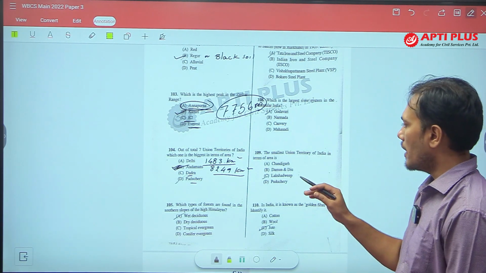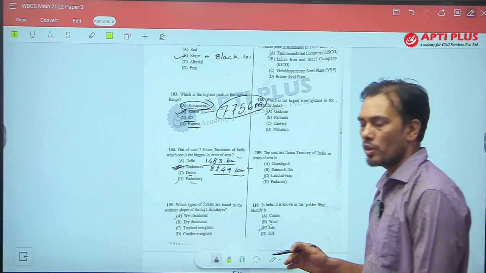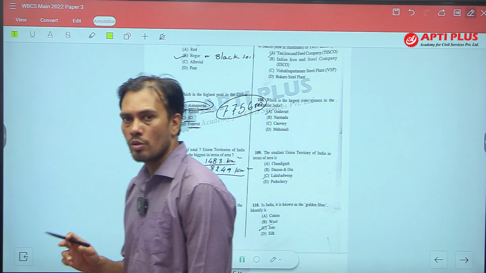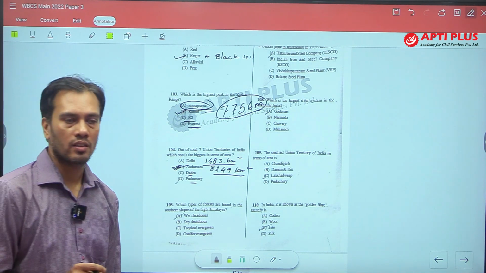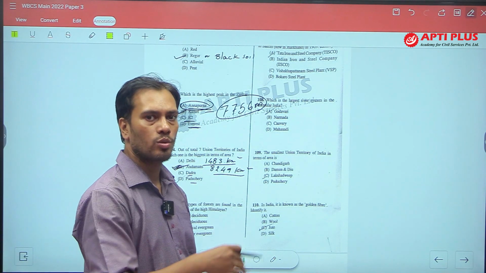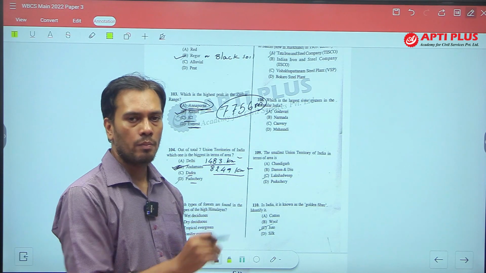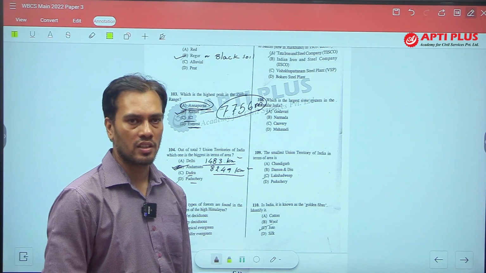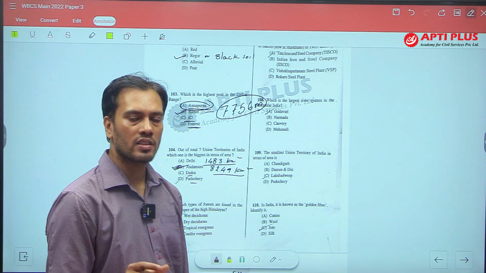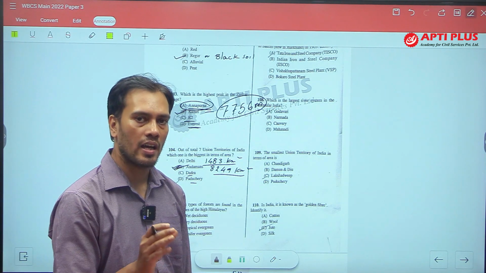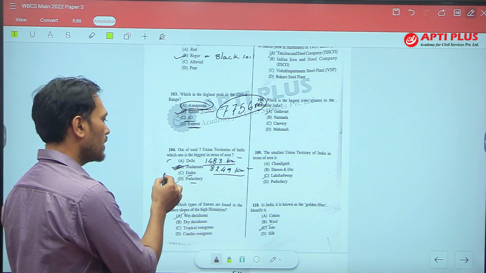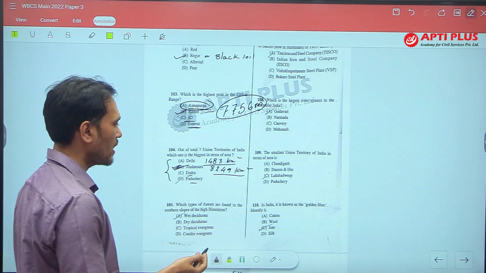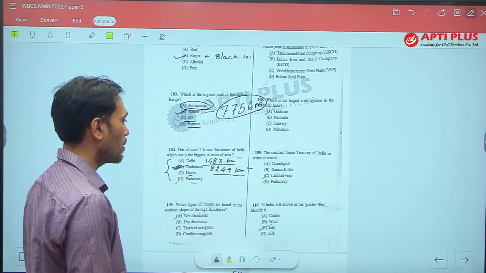As we know, Jammu and Kashmir is now divided into 2 union territories, one is Jammu and Kashmir, another one is Ladakh. Ladakh has a huge area which occupies the POK region and Aksai Chin region. So including POK and Aksai Chin, Ladakh has the largest area among the union territories. But out of these options I have to answer, because Ladakh and Jammu and Kashmir are not given in the options.